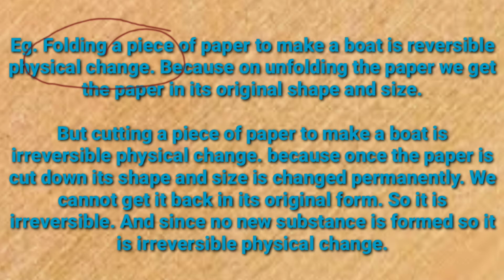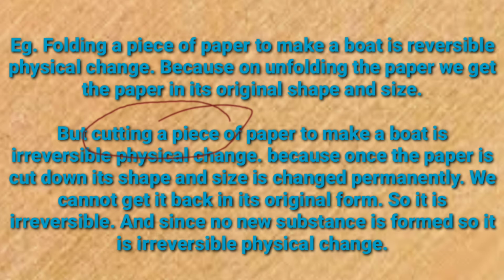But what happens when we are making the boat by cutting the paper? By cutting the piece of paper to make a boat, it is an irreversible physical change, because once the paper is cut down, its shape and size is changed permanently, है ना. Composition of the paper is not changing, but the shape and size of the paper is changing permanently due to cutting of the paper. So we cannot get the paper back in its original form. So it is irreversible physical change, because no new substance is formed during the change.